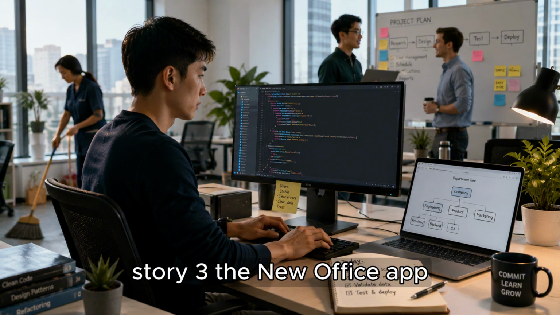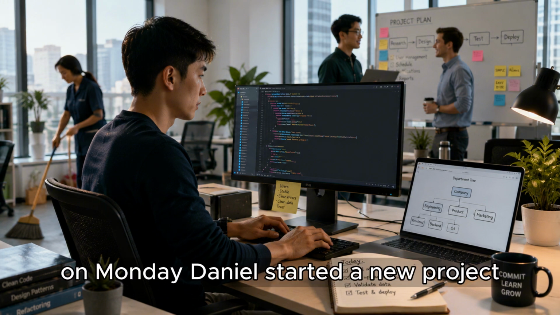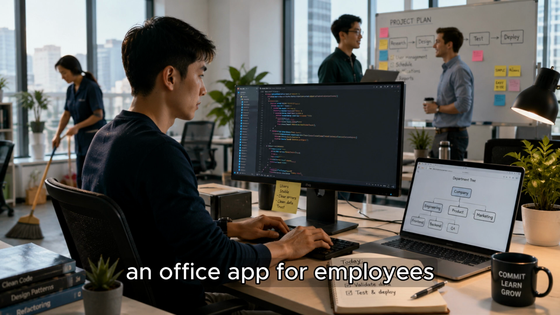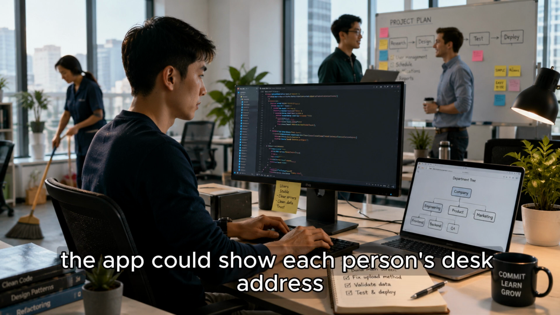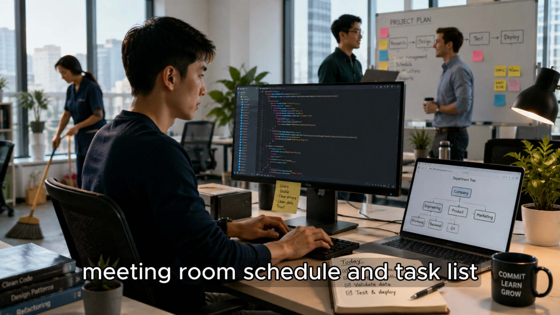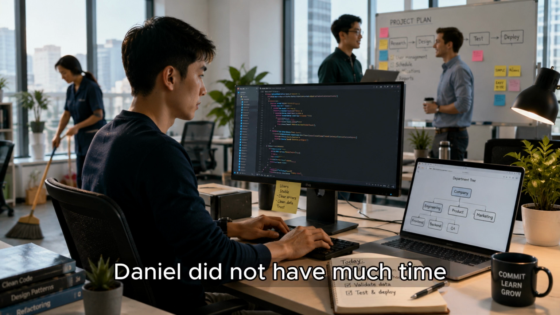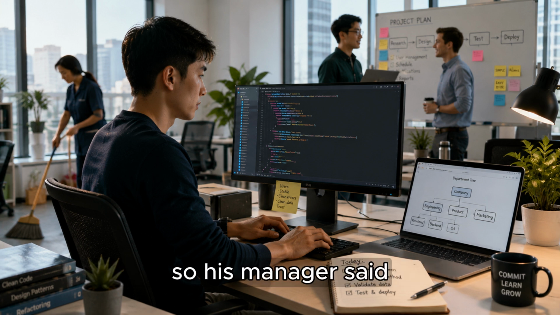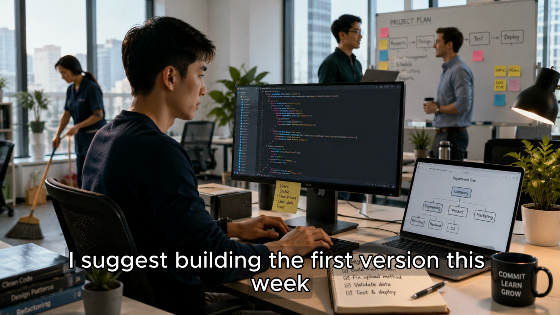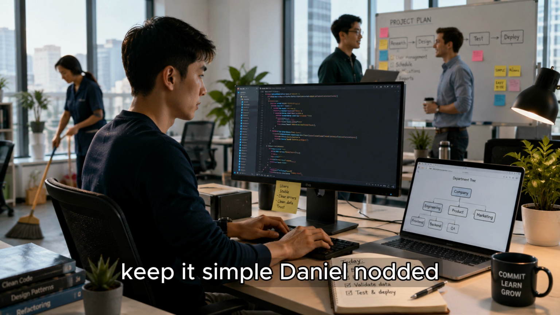Story 3. The new Office app. On Monday, Daniel started a new project, an Office app for employees. The app could show each person's desk address, meeting room schedule, and task list. Daniel did not have much time, so his manager said, "I suggest building the first version this week. Keep it simple."